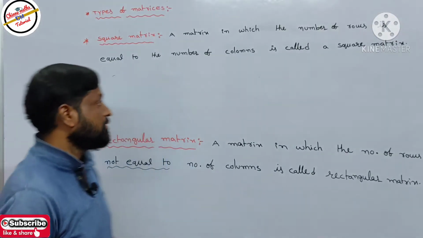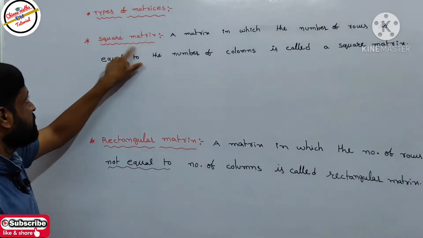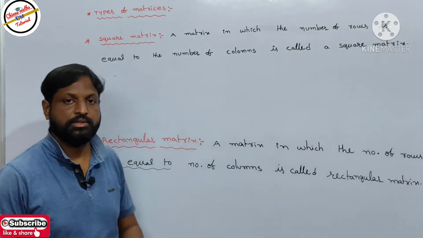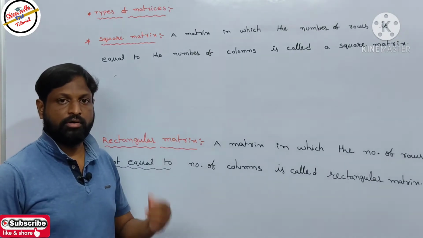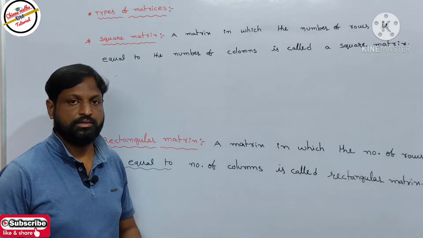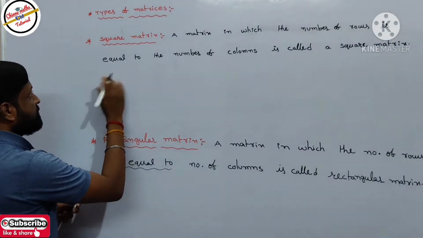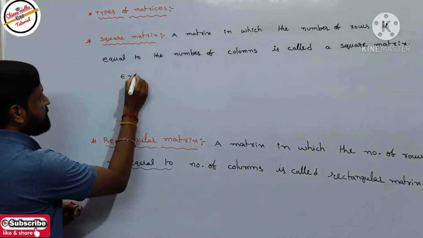Let's continue. Types of matrices. The first one is the square matrix. So what is a square matrix? It means in a matrix the number of rows is equivalent to the number of columns. Then that matrix is called a square matrix. Let's take one example so you can clearly understand the definition of the square matrix.